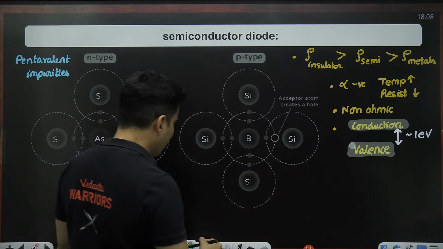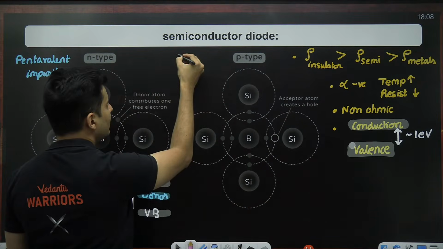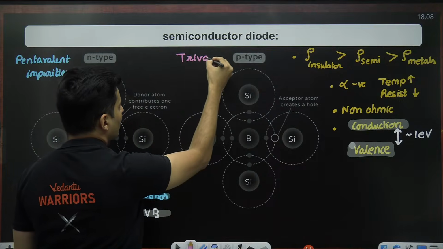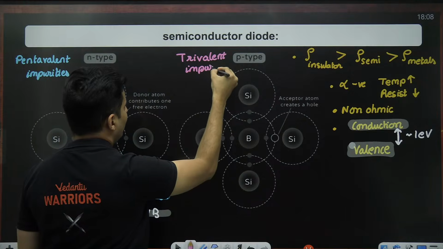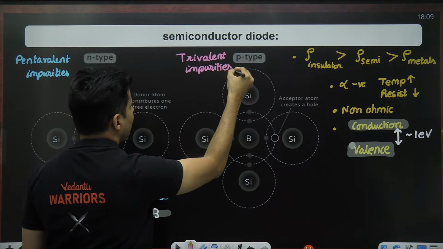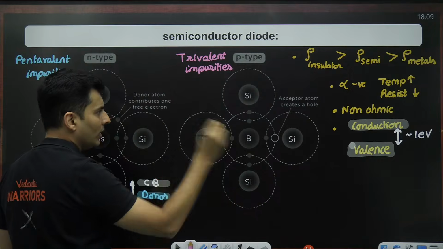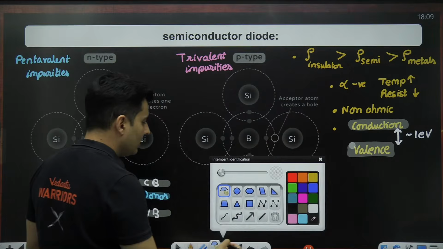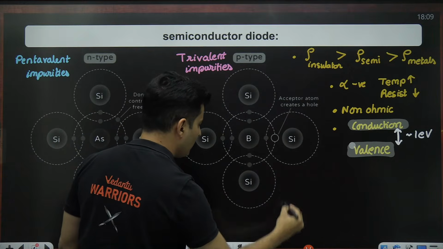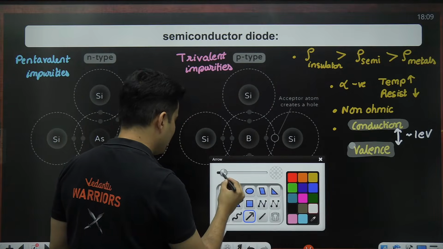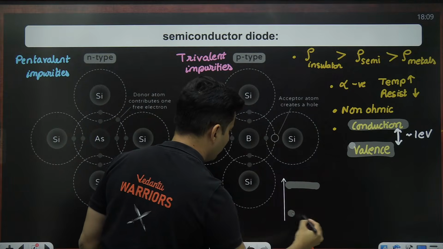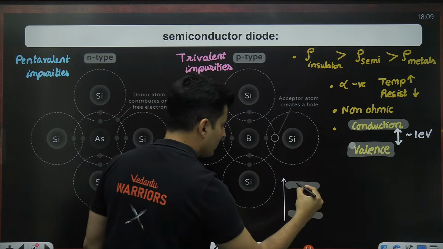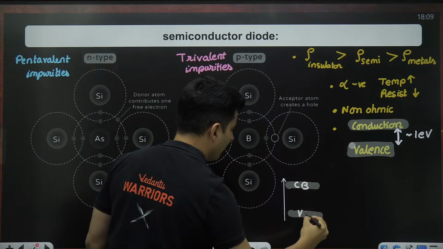If you talk about p-type, they come because of trivalent impurities. The lack of electron creates that vacancy, which is called a hole. In the energy level diagram, if you observe carefully, again you have the conduction band and the valence band.